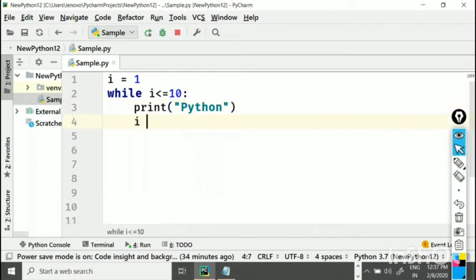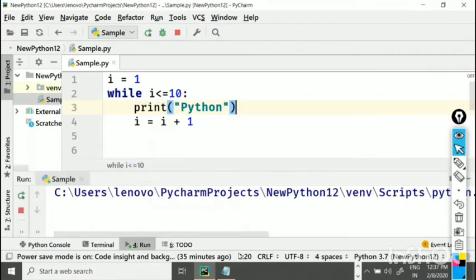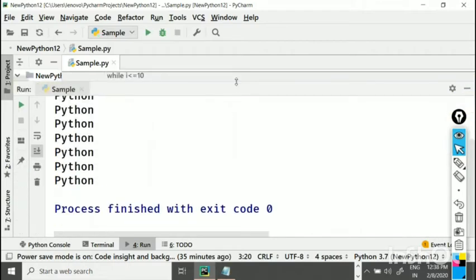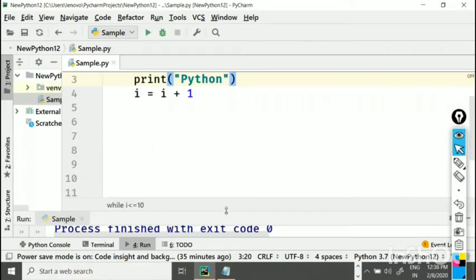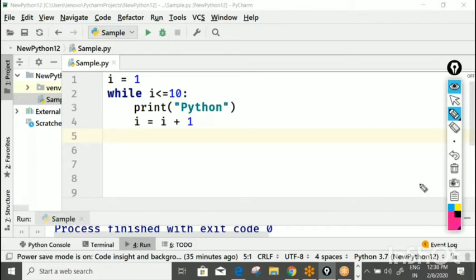Now I will say i equals i plus 1. Run the program, and you will see that it displays the word Python 10 times on the screen. I already talked about this: in any programming language, the equals sign is called the assignment operator. Initially, what is the value of i, friends? 1. The program checks whether 1 is less than 10. Condition true or false? If it is true, come inside, and what are you printing? Python. Then i equals i plus 1.